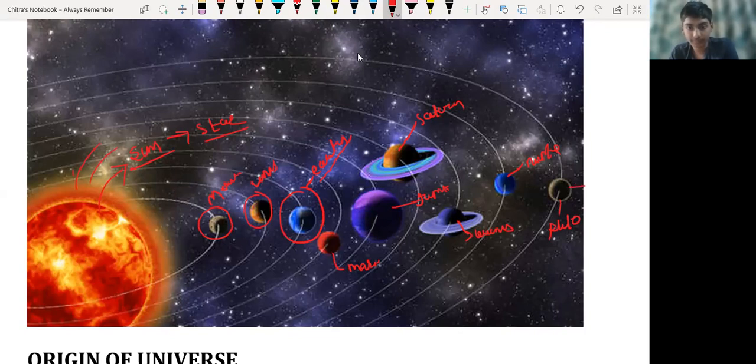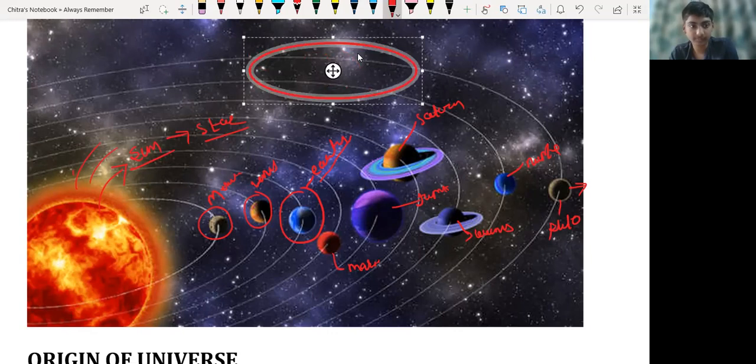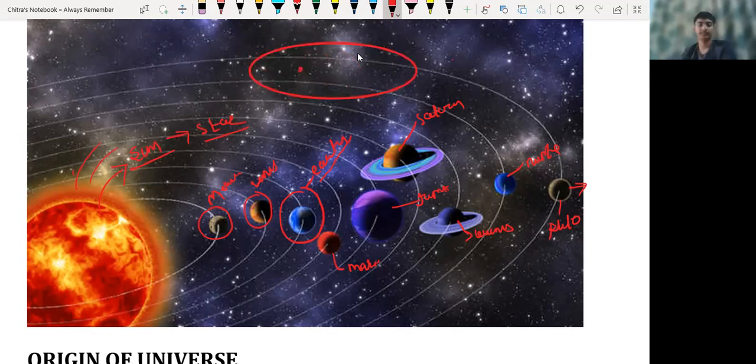Pluto has no fixed time of revolution, and we know all the planets revolve around the Sun in an elliptical orbit, or elliptical path. The elliptical path looks like this. This is the elliptical path which has two foci, F1 and F2.